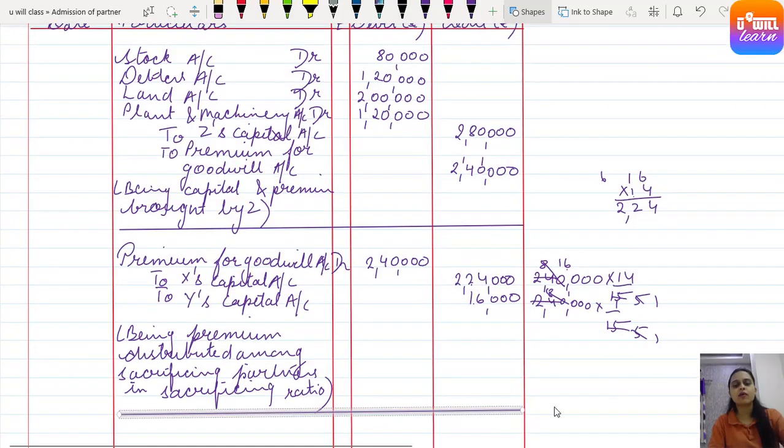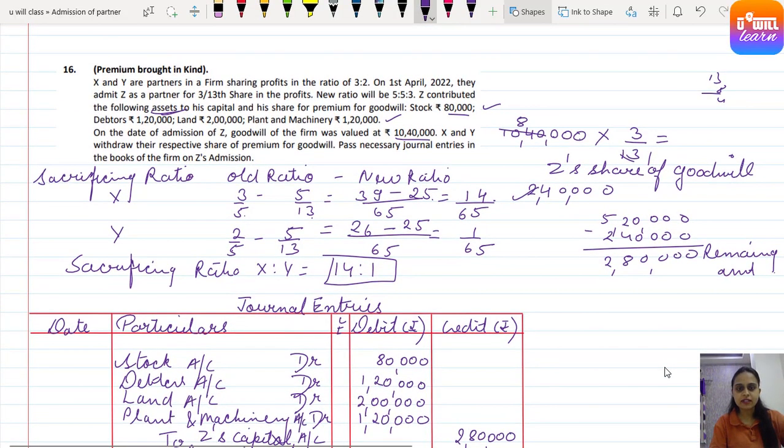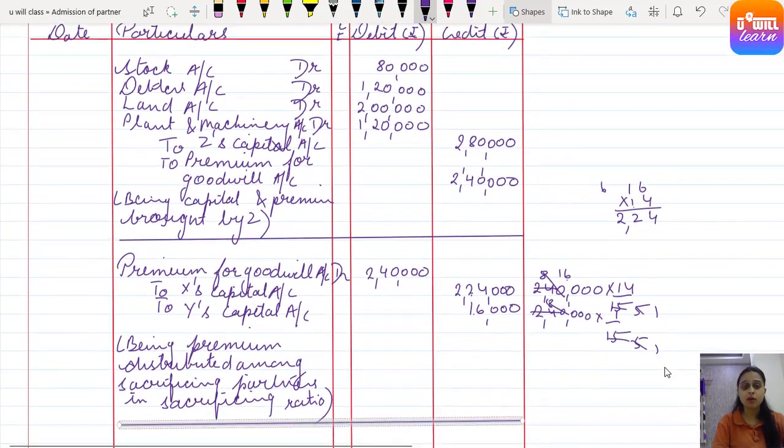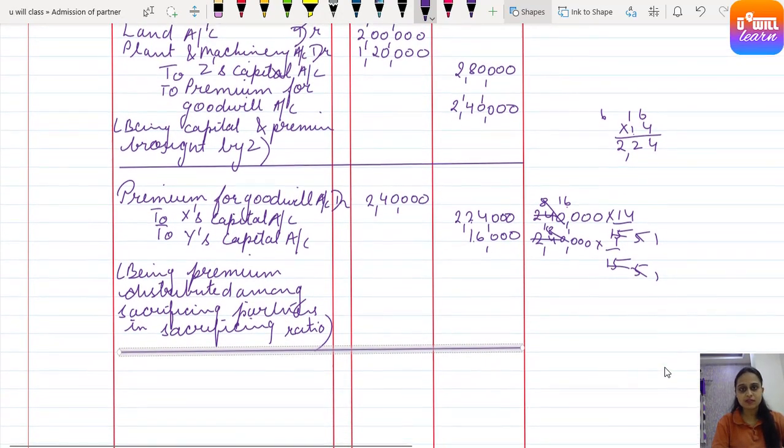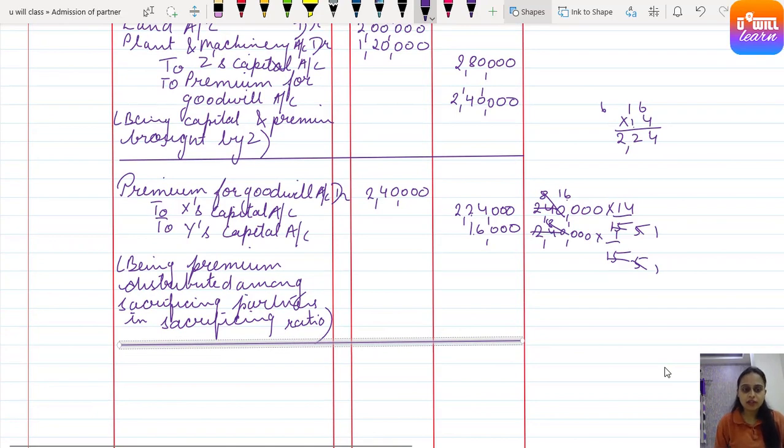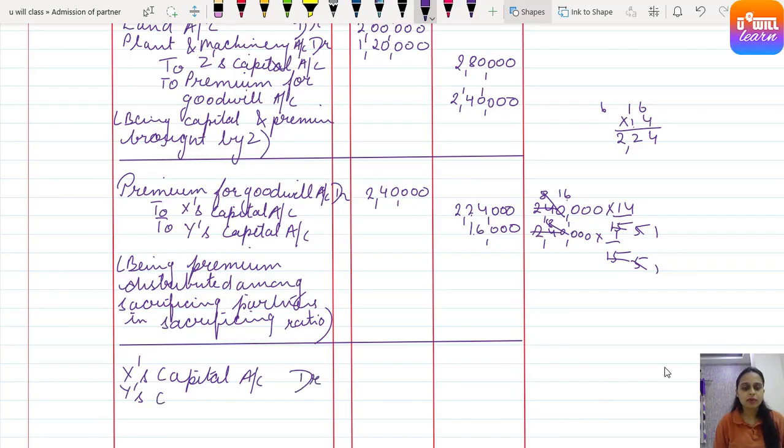What extra thing is given in the question? So if we go to the question back, we see that X and Y withdraw their respective share of premium for goodwill. They withdraw the entire amount. Withdraw means money going out of the business, right? So X capital account debit, just now in the last question we studied, X capital account debit, Y's capital account debit to bank account. Yes, money will go out of the business.